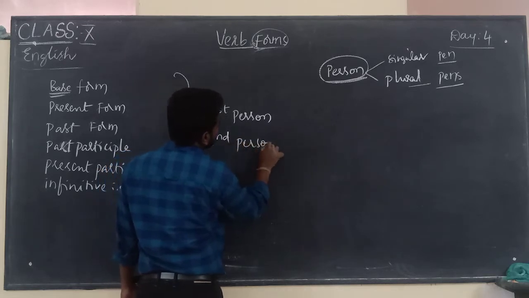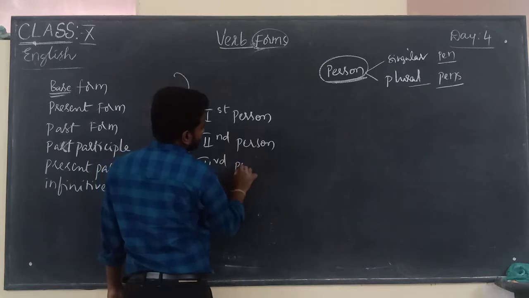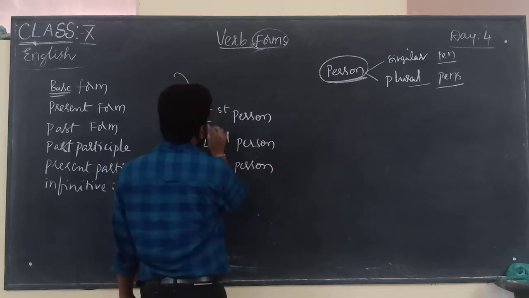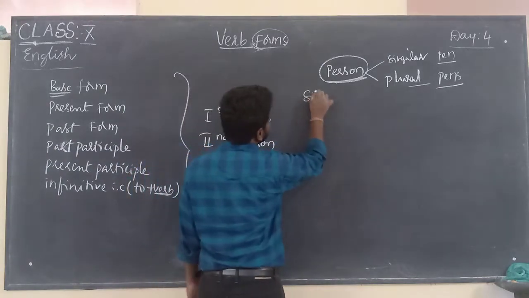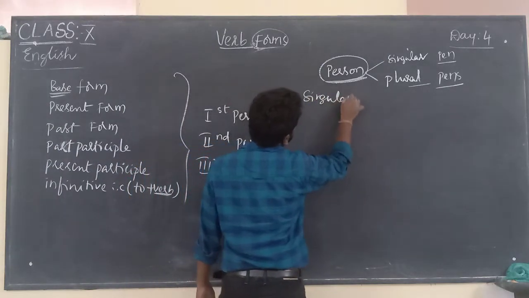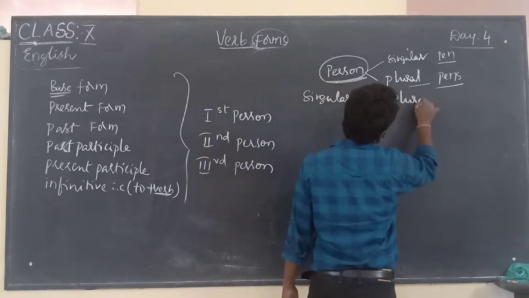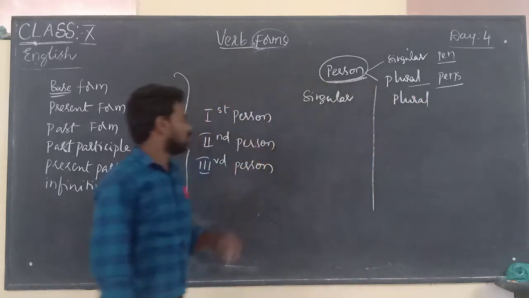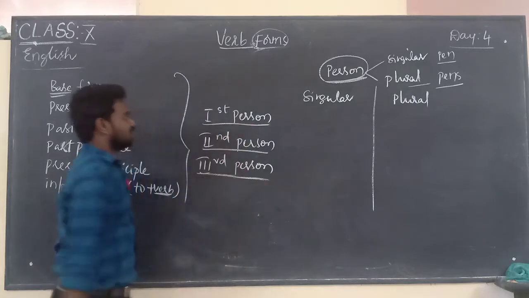First person singular and plural, second person singular and plural.